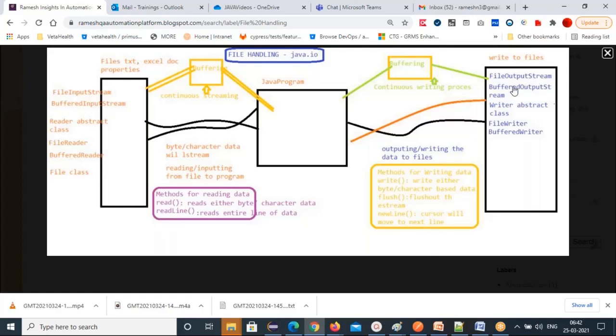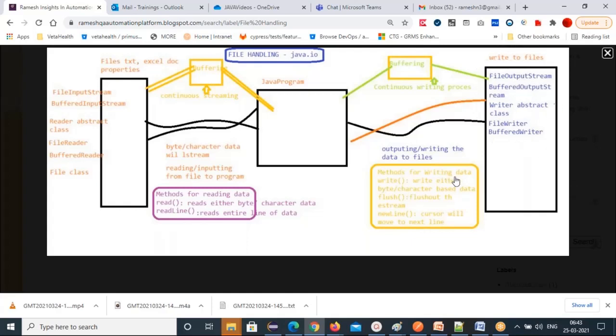That's the buffering concept. And a Writer abstract class is available here also, and a FileWriter class and BufferedWriter class. FileWriter will write character data, one character at a time. A BufferedWriter will write a large chunk of characters at a time. With a string, an entire line it will write. These four classes are used for writing.